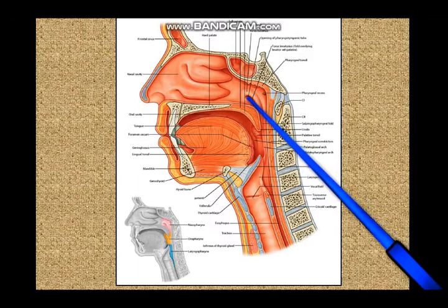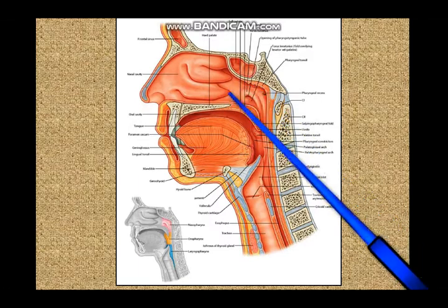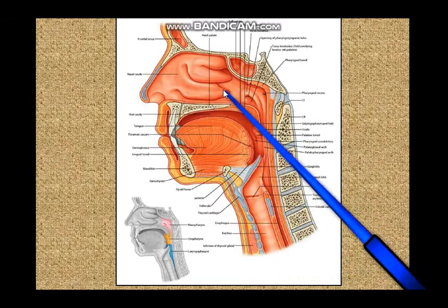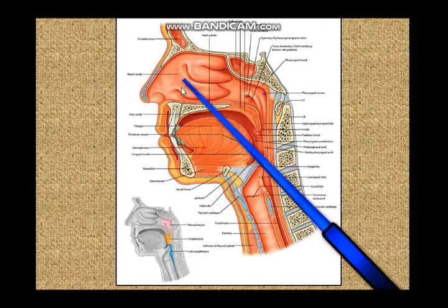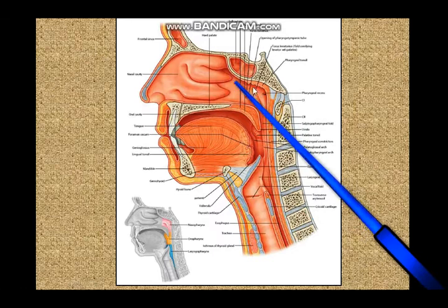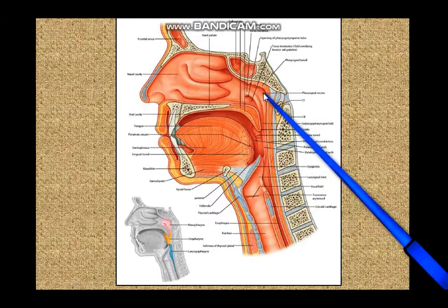Now this opening of the auditory tube, and in fact the view of the entire nasopharynx is not easily obtained from the nose. So if you shine a torch into the nasal cavity, you can see maybe up to this point, but you cannot see the back side of the nasal cavity, neither can you see the nasopharynx.